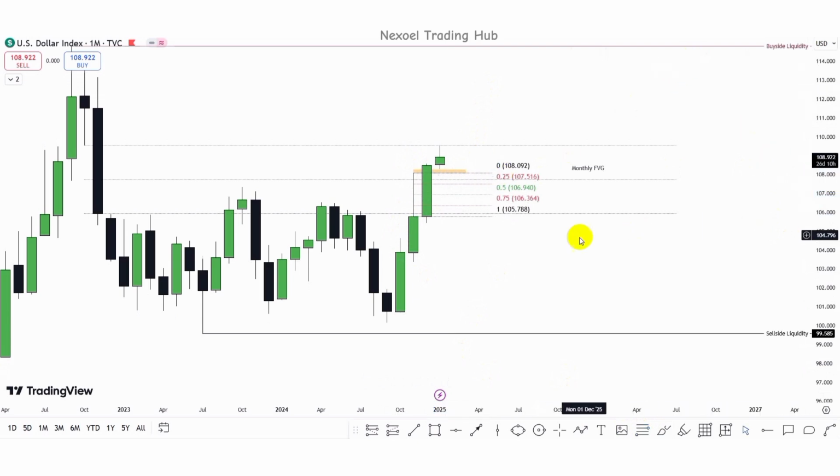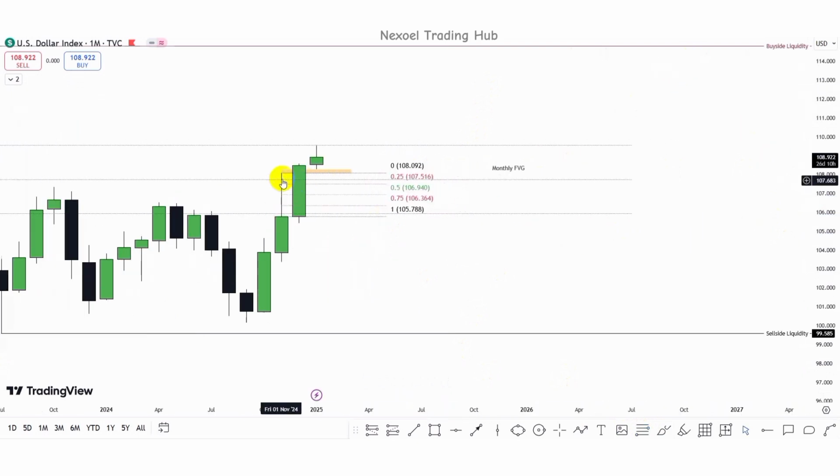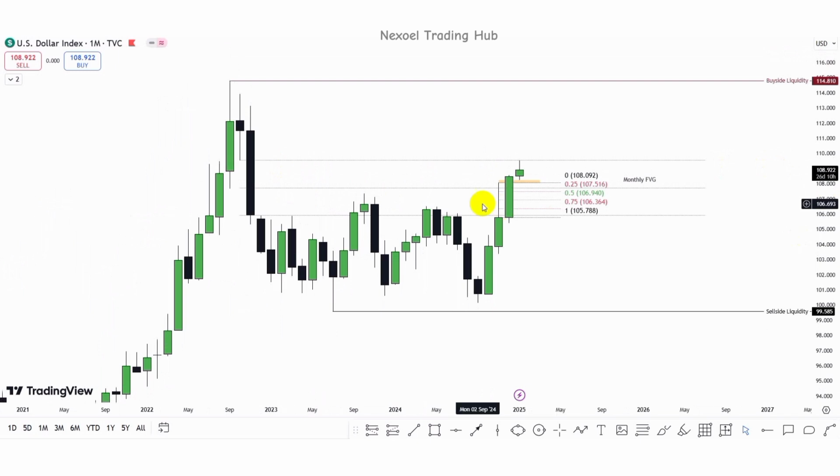We can see that the 25% of this candle wick is this price level, 107.516, or we could see it dip even lower into the 50% of this candle wick, and then we have further bullish continuation to the upside.